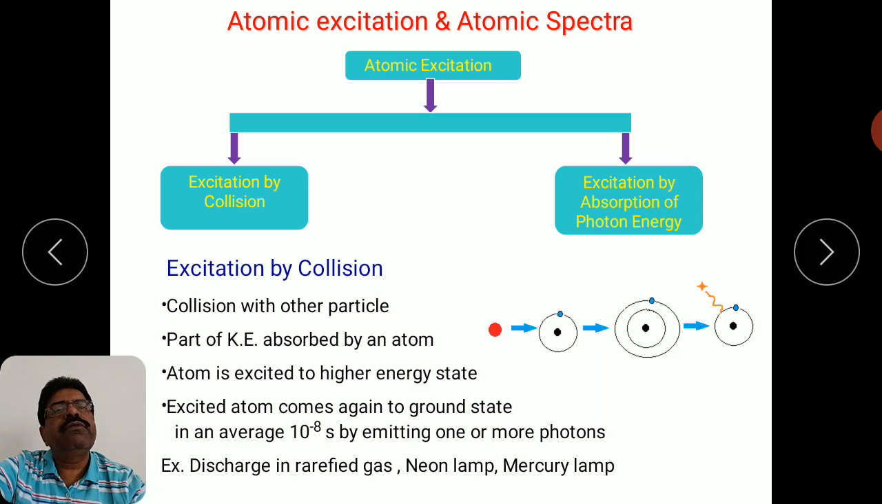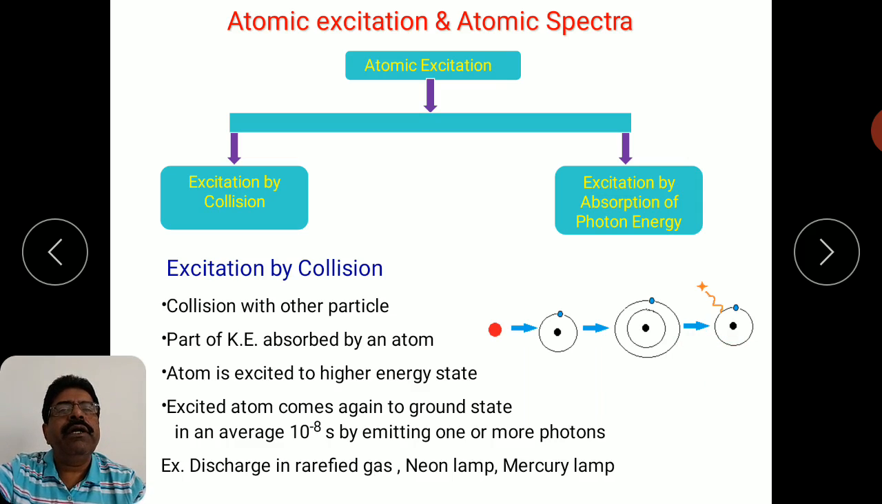So this first step towards getting the atomic spectra, a method to excite an electron, is called excitation by collision. Part of the kinetic energy is absorbed by an atom. The kinetic energy of this highly energetic particle is absorbed by the atom. The atom is excited to a higher energy state, and here it will remain for a very small time, on average 10⁻⁸ second, and in the reverse transition it will give out a photon.